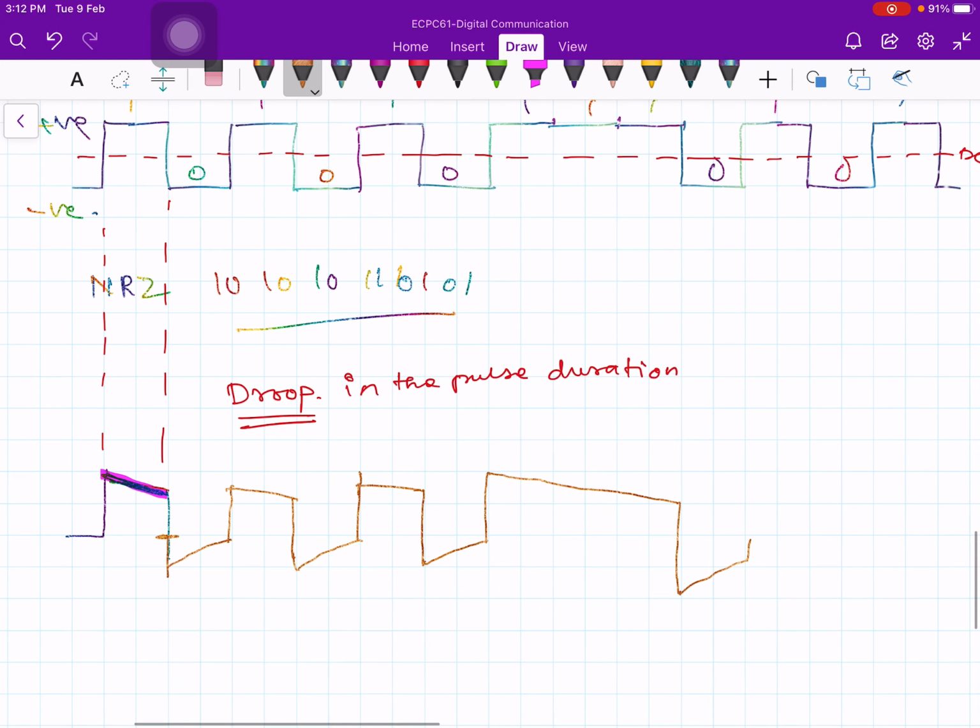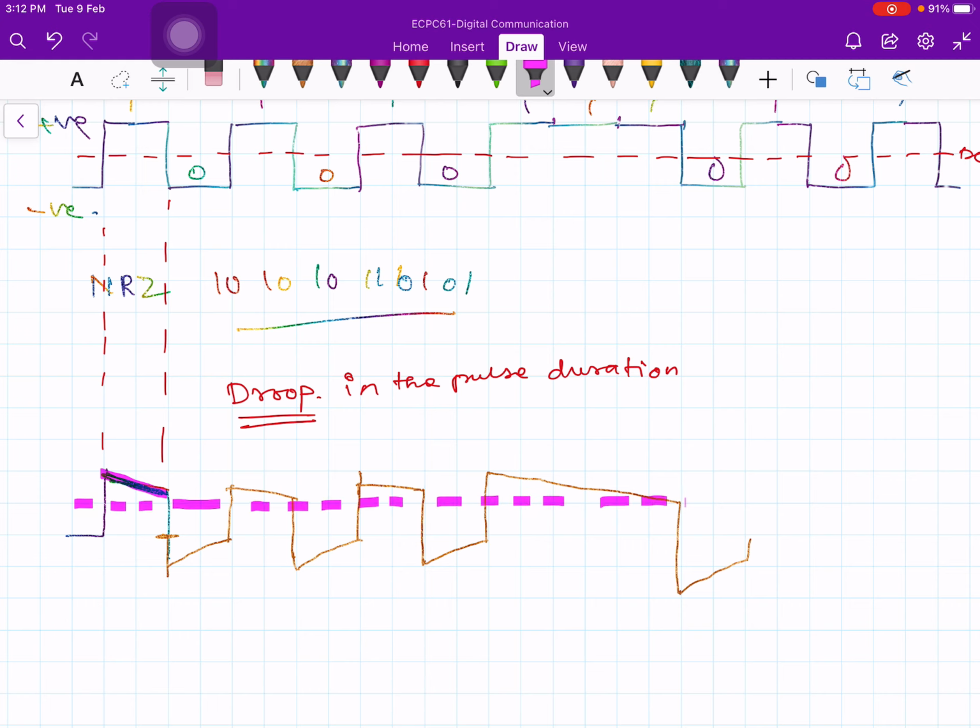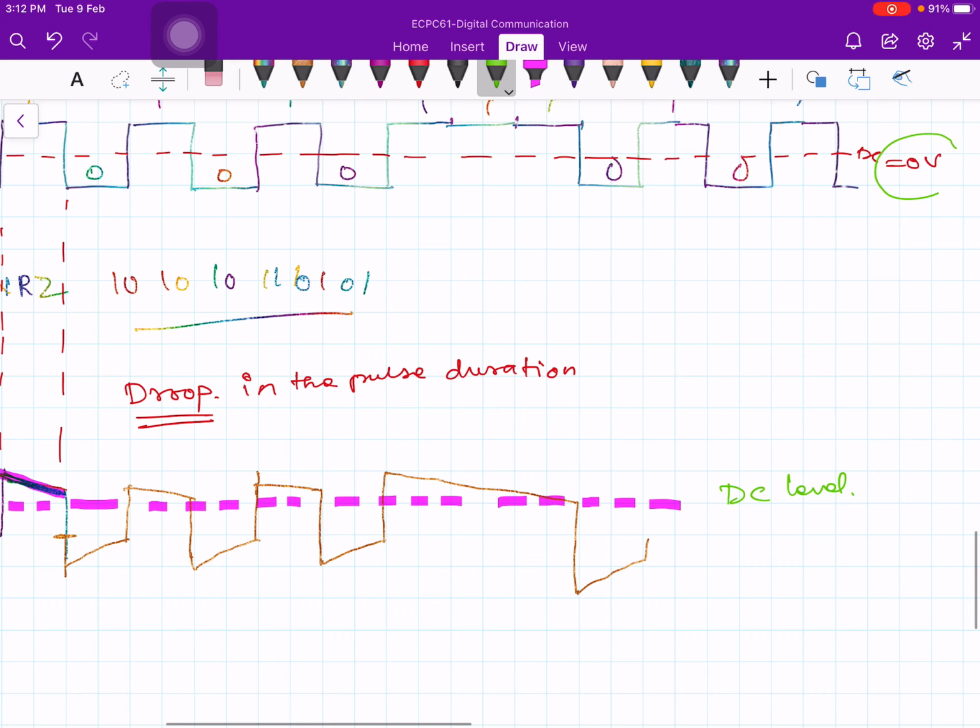Now what you see here is my DC level. Originally my DC level is 0 volts.